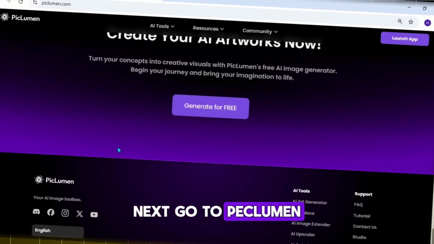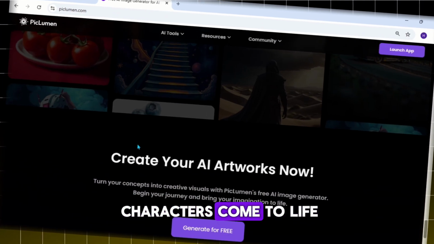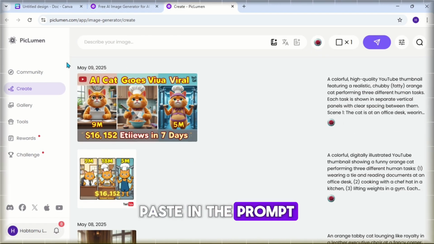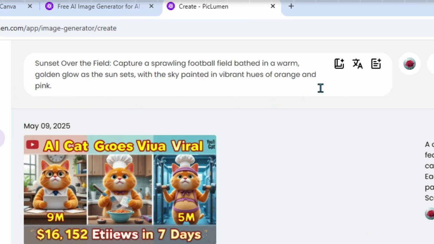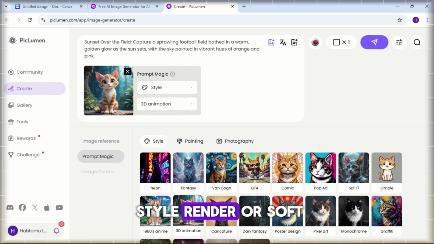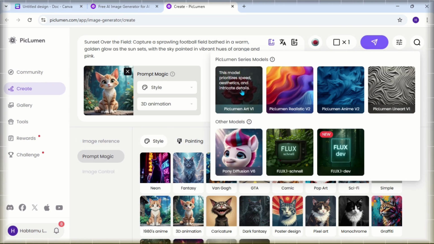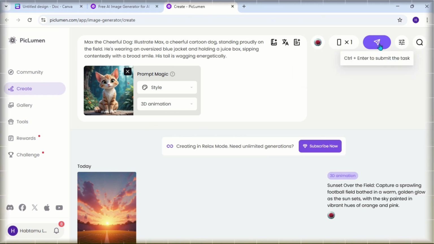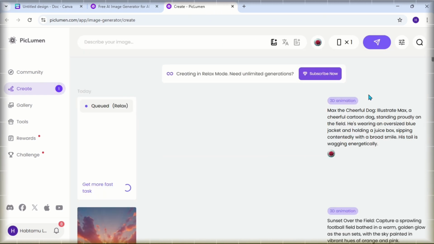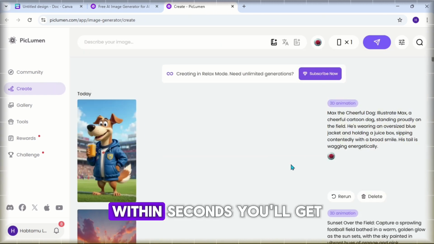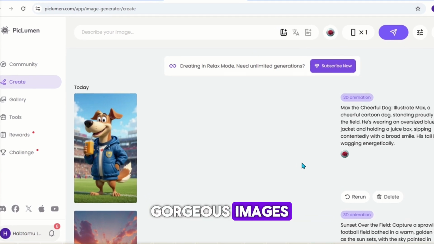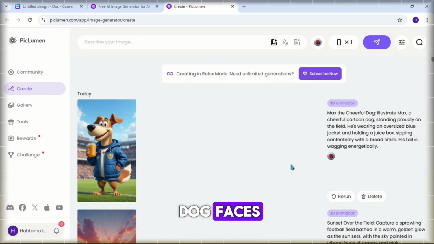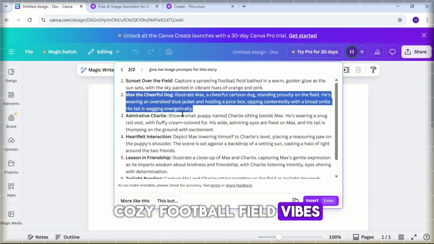Next, go to Piclumen. This is where our characters come to life. Paste in the prompt you got from Canva, and choose a Pixar-style render or soft cartoon texture. Within seconds, you'll get gorgeous images. Think warm sunsets, expressive dog faces, cozy football field vibes.